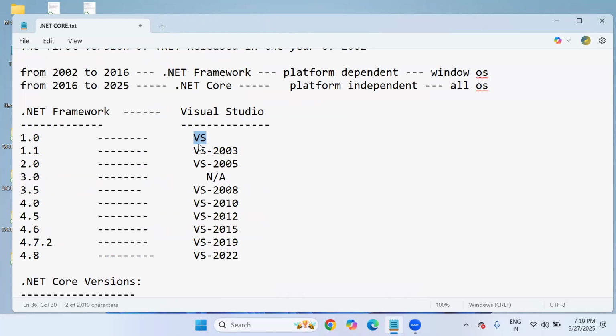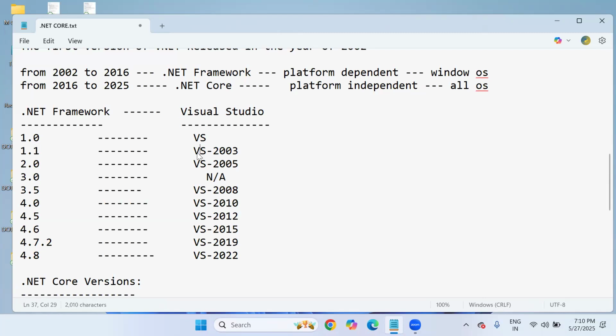Visual Studio is an editor tool which is used to write .NET code and execute it. So Visual Studio is one of the editors for .NET programmers. So Microsoft released .NET Framework 1.0, and at that time there was an editor tool called VS, Visual Studio.